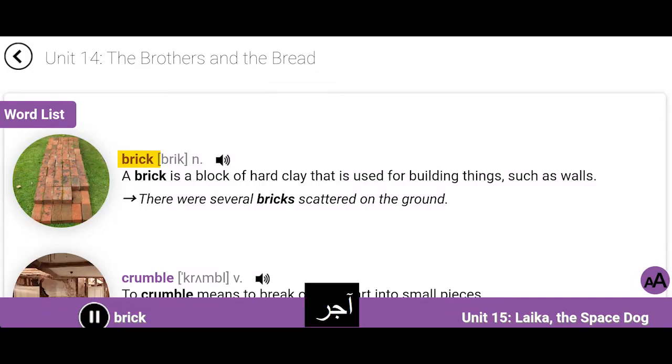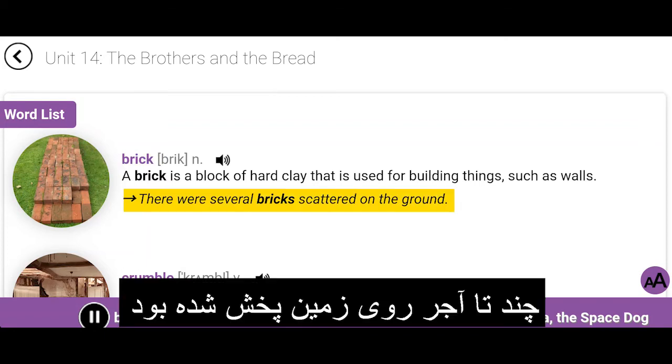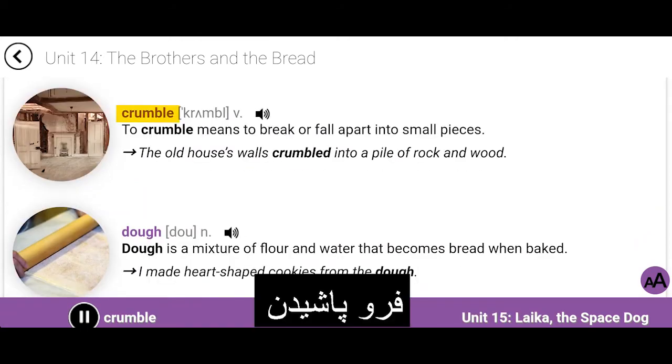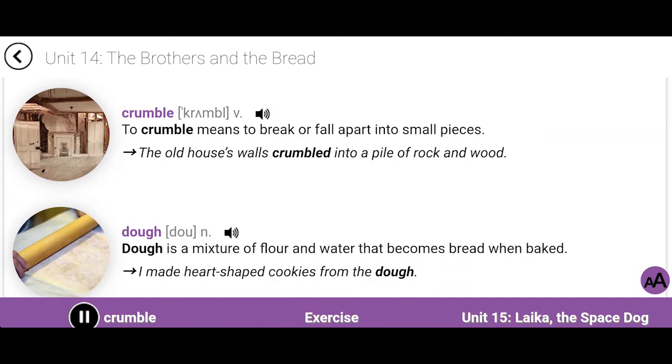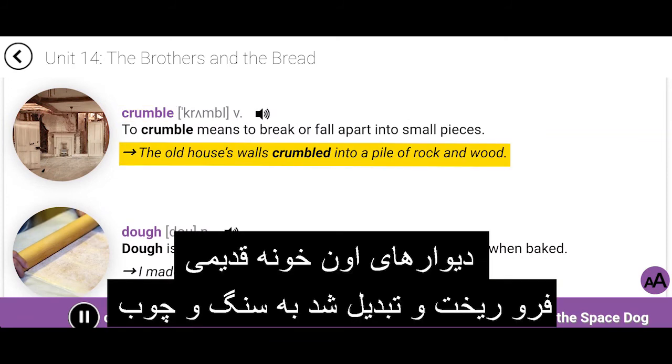Brick. A brick is a block of hard clay that is used for building things, such as walls. There were several bricks scattered on the ground. Crumble. To crumble means to break or fall apart into small pieces. The old house's walls crumbled into a pile of rock and wood.